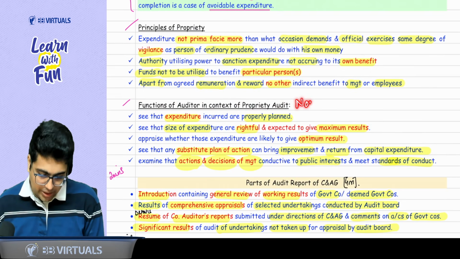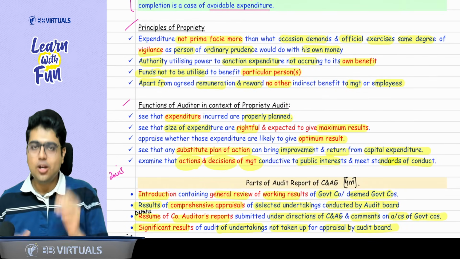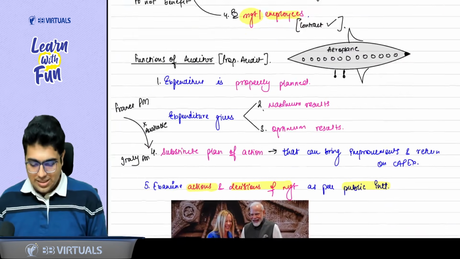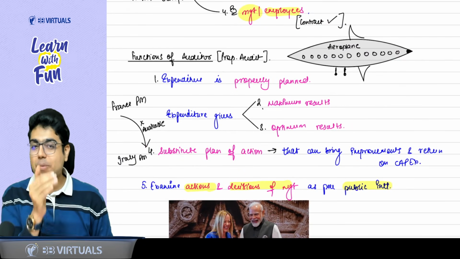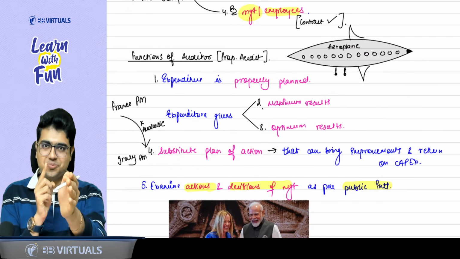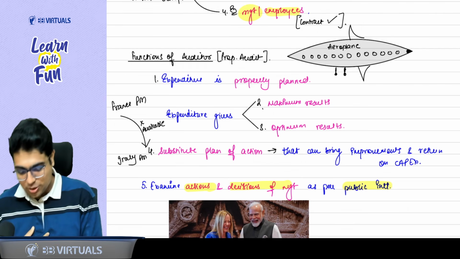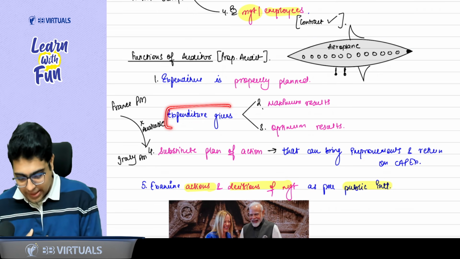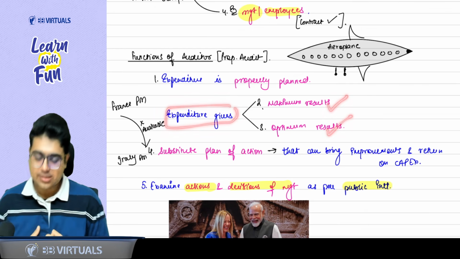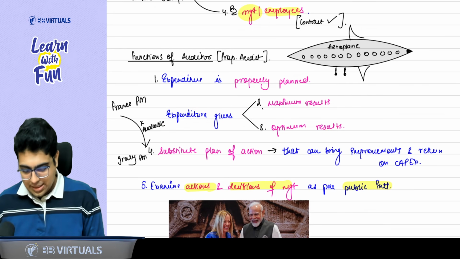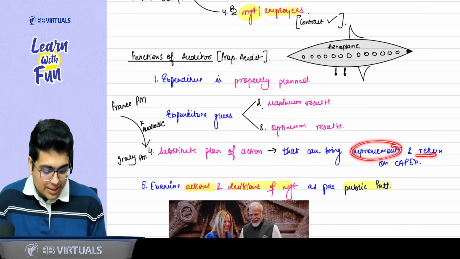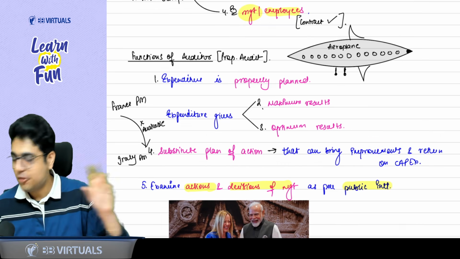In the November 24 exam, a 4 marks question was asked from this topic. What are the functions of the auditor in case of propriety audit? The first thing, as I told you, in propriety audit our focus is on expenditure. The expenditure should be properly planned. Similarly, expenditure should give maximum results, optimum results. Another point says if there is a substitute plan of action available which can bring improvements and a better return on capital expenditure, then that substitute plan of action should be used.